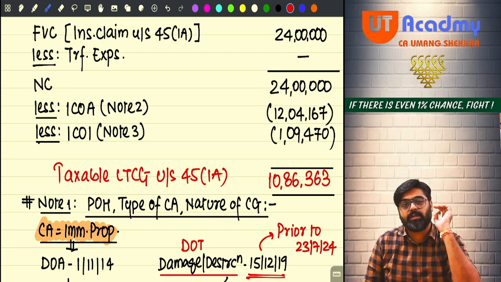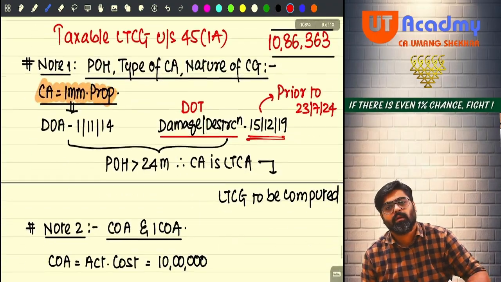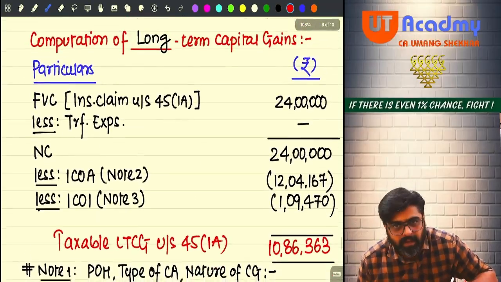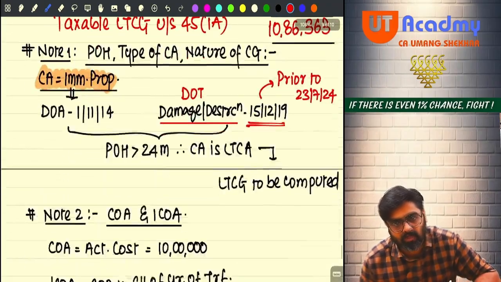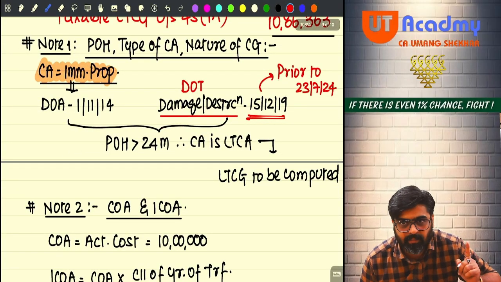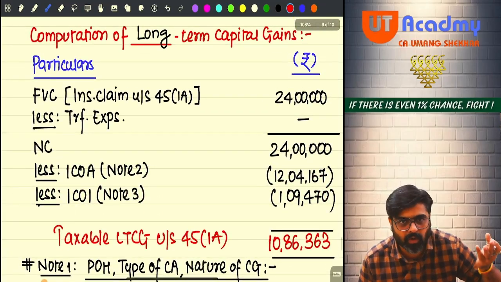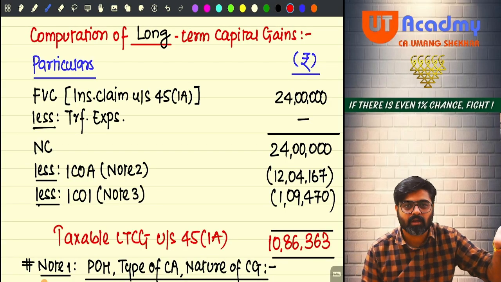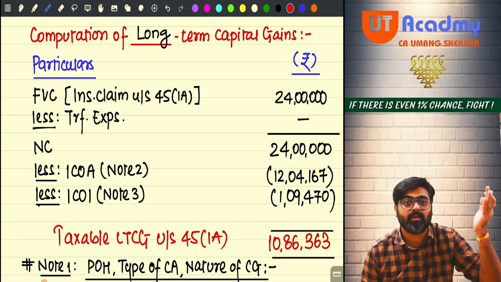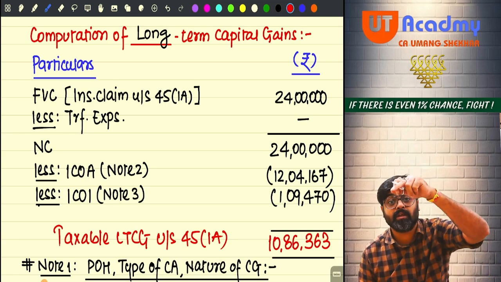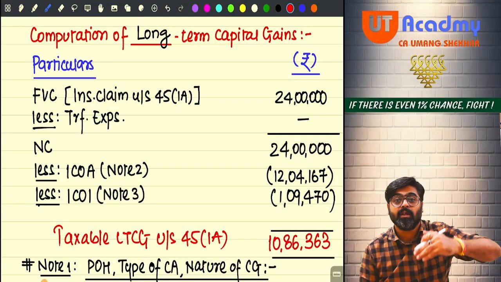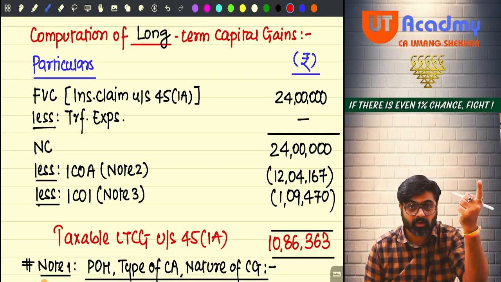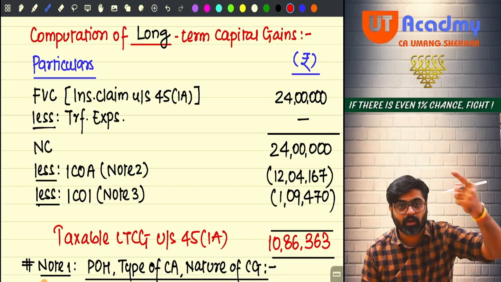Now tell me, in which year will this be taxable? The calculation you are doing, you are taxing this capital gain in which year? In the year of damage or destruction only, no? No. This capital gain is not taxable in the year of transfer. It is not taxable in the year of damage or destruction. This will be taxable in the year in which the insurance claim is received. So this entire calculation and taxability of this capital gain will happen in previous year 24-25, because that was the year in which the insurance claim of 24 lakh was received.